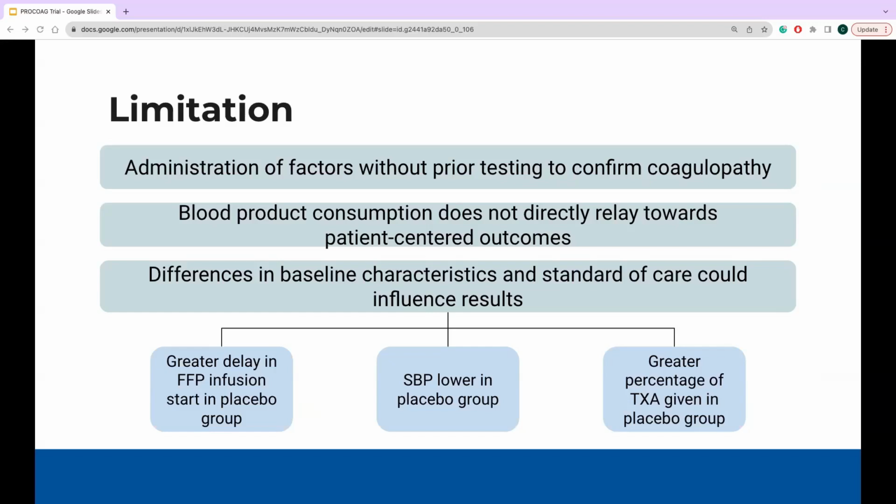Although it's theorized to have clinical benefits of reduced organ failure risk, this does not directly correlate to mortality benefits. Additionally, there is also a difference in baseline characteristics and time of standard of care given. Although these differences were reported, the author did not include statistical analysis on these baseline characteristics. This could potentially have confounding effects on the severity of patients as well as the efficacy of treatment.